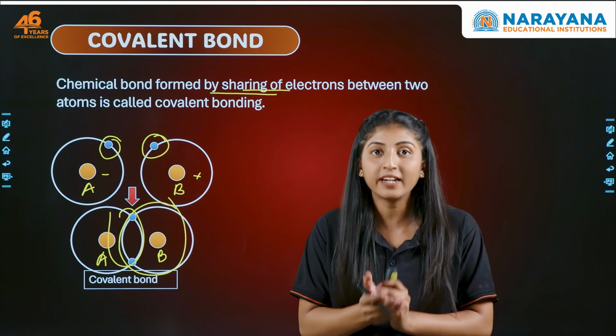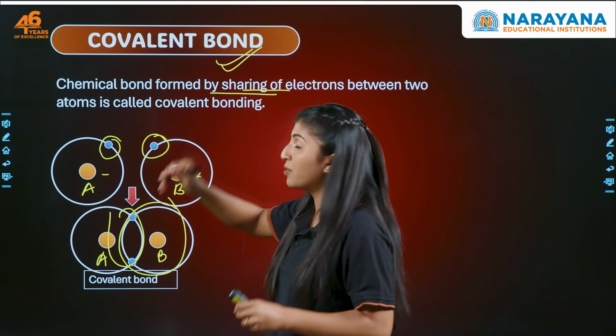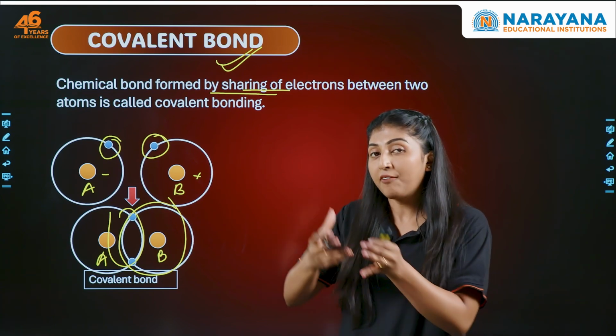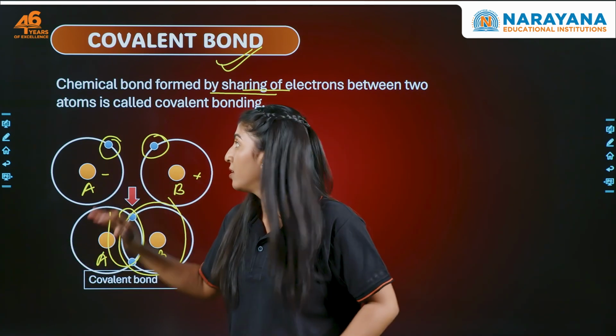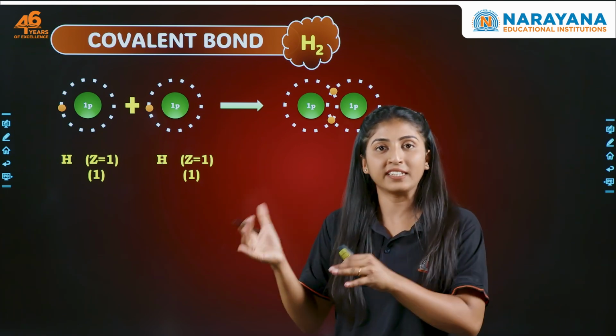So there's sharing, right? This is all about the covalent bond, and this covalent bond is very important because this is the bonding that happens in carbon, and carbon can form multiple covalent bonds. So now you know what a covalent bond is. Now let's see some of the covalent bonds in different elements, right?